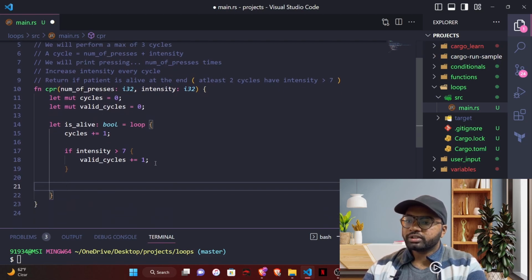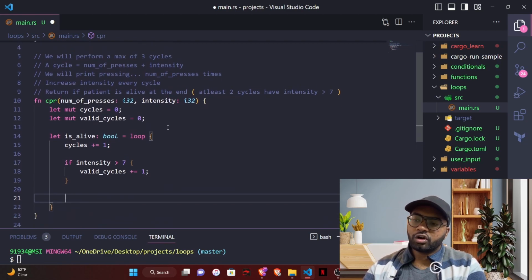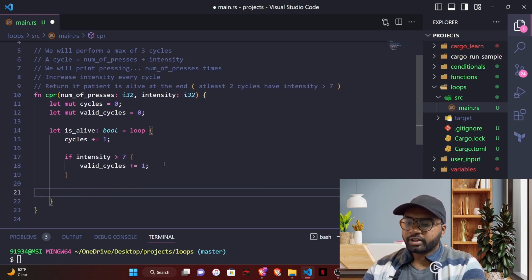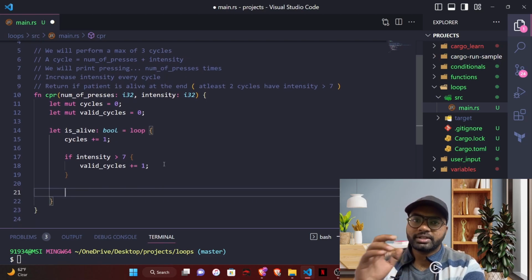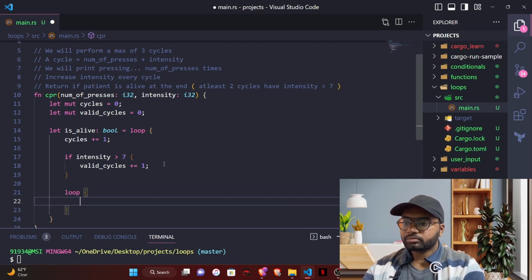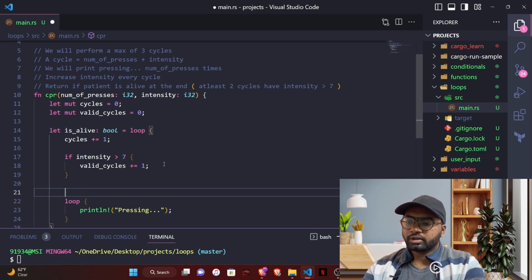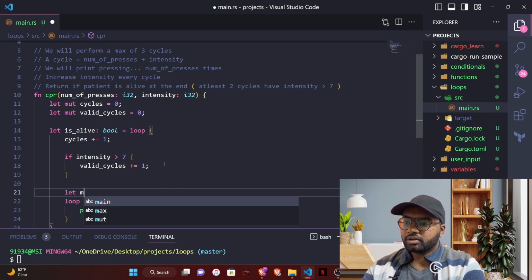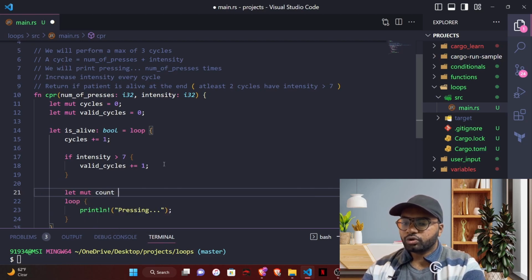Now what we have to do is, regardless of whether it's a valid cycle or not, we will have to perform pressings. So for that we have to write another loop because we want to print pressing as many times as the number of presses value. So for that we need another loop. Inside this loop we need to print pressing. How many times do we need to do this? If we have to track the number of times, we need another variable for this. Let's take count to keep track of the number of printings.